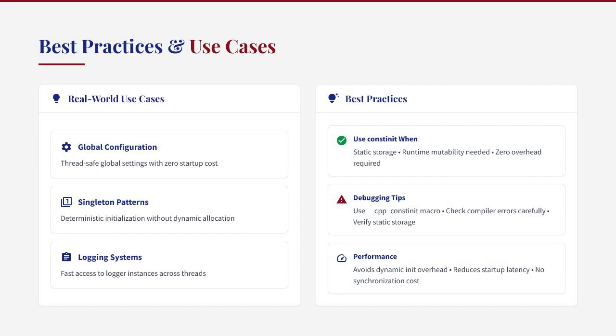When deciding whether to use constinit, consider if you need static storage for global or static variables, runtime mutability, where you need to change the value after initialization, and zero initialization overhead for performance-critical code. For debugging, use the __cpp_constinit macro to check for compiler support and carefully check compiler errors. The compiler will tell you if an initializer isn't a constant expression. Remember that constinit is not a silver bullet. It's a tool for specific situations where you need compile time initialization, but also need runtime mutability.